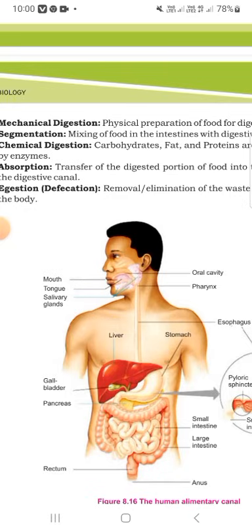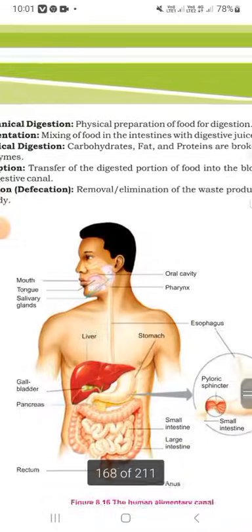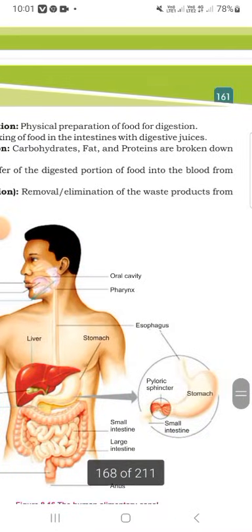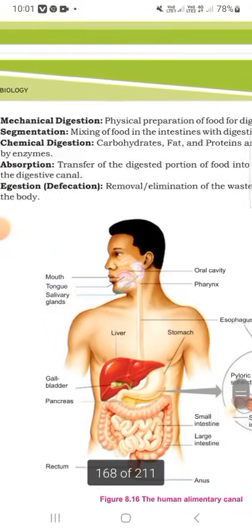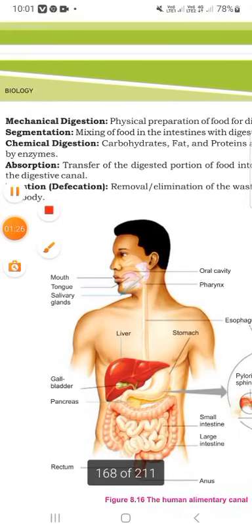And the liver and stomach, and that one is the gallbladder, and that one is the rectum, and that one the small intestine and large intestine. And the stomach is one of the most important parts of the body structure.